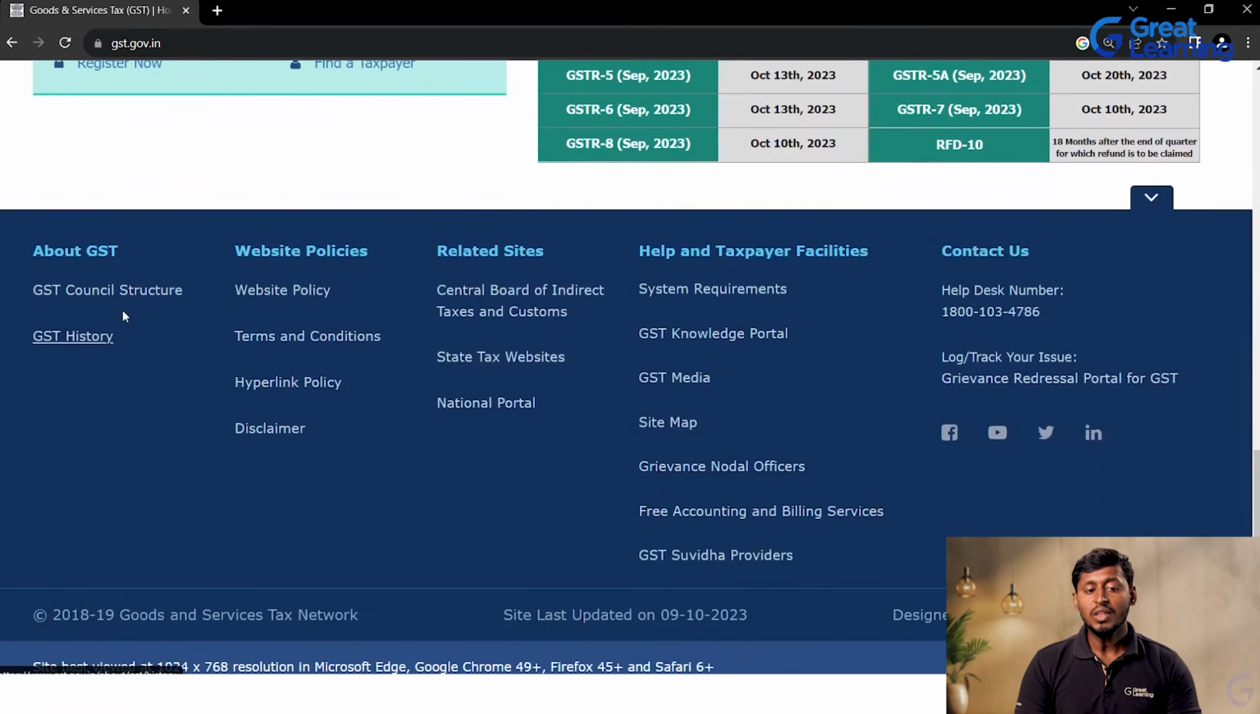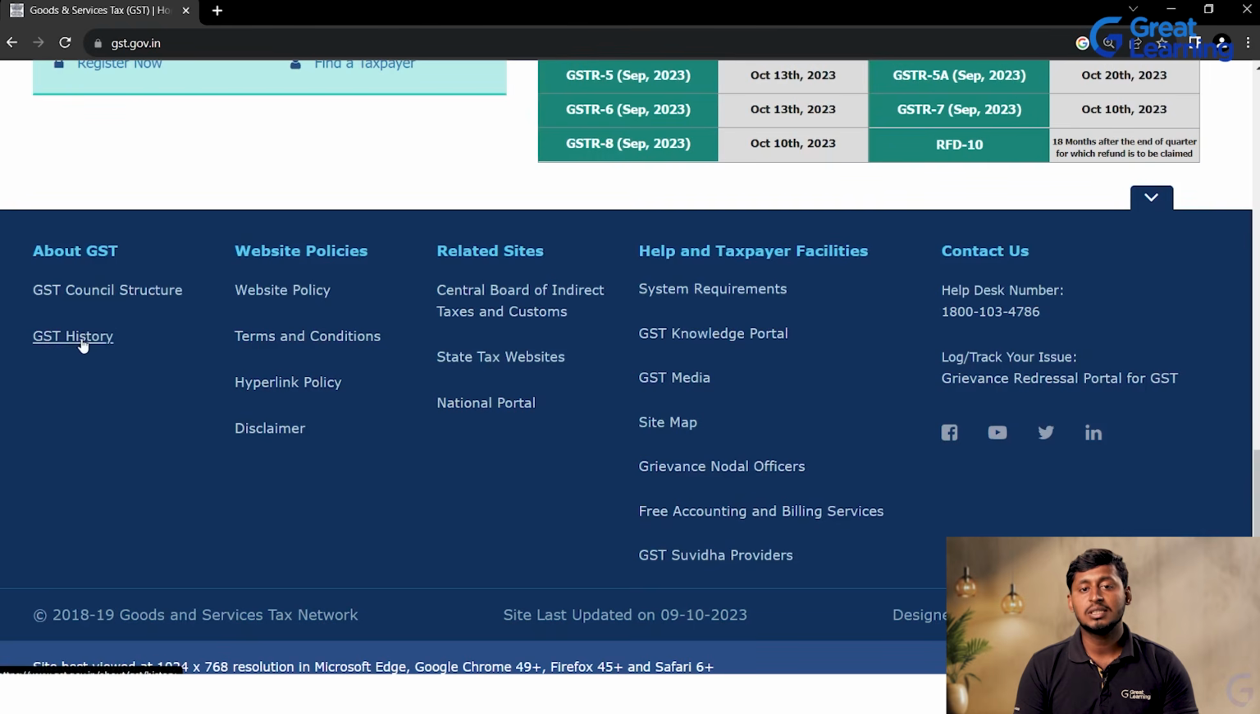And if you come here about GST, the GST council structure, I've already explained to you. The GST council is a team or a panel headed by the Central Finance Minister. So now the Central Finance Minister is Nirmala Sitharaman, correct? So she is heading this GST council, and this structure is also available here. If you click here, you will get to know.